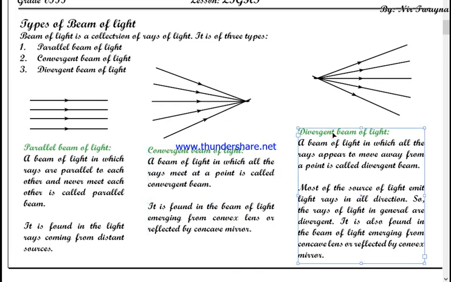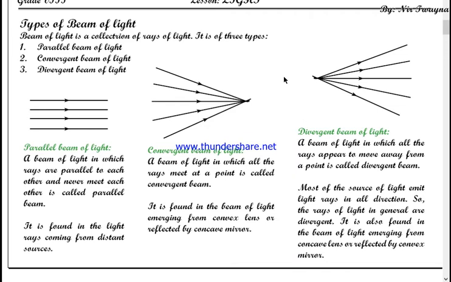Okay, the third one is the divergent beam of light, a beam of light in which all the rays appear to move away from a point. See here, all the light rays are moving in different directions from the same point. Yes, this is a divergent beam. And most sources of light emit light rays in all directions.